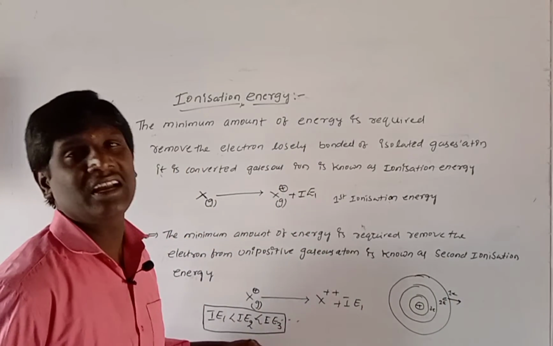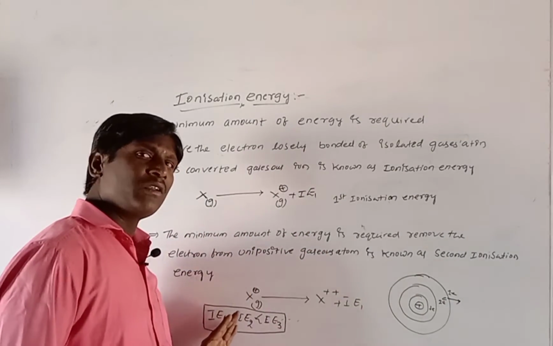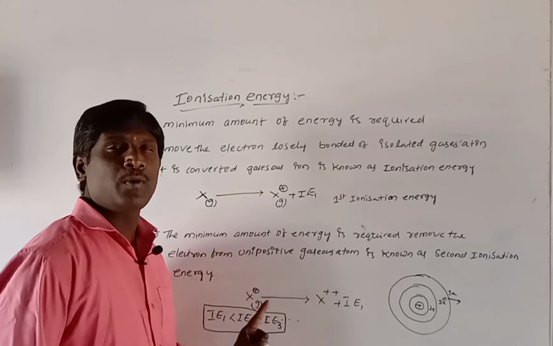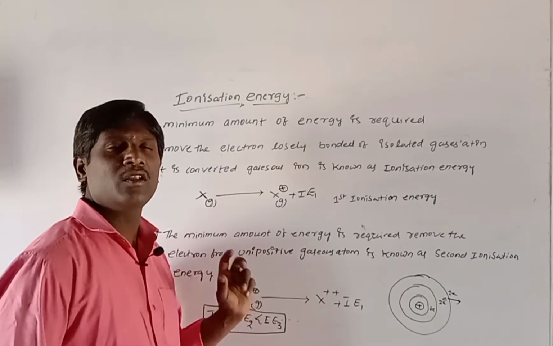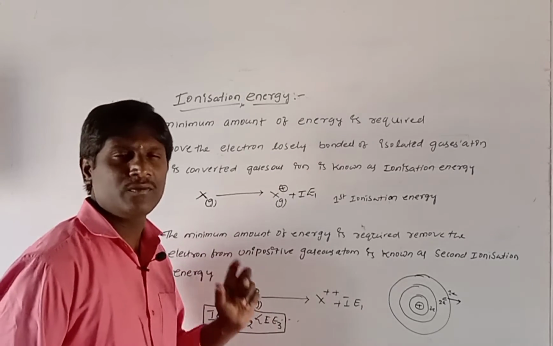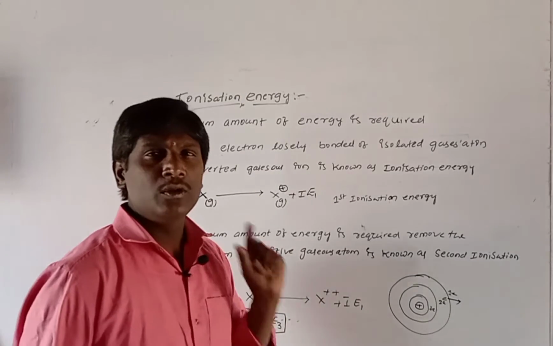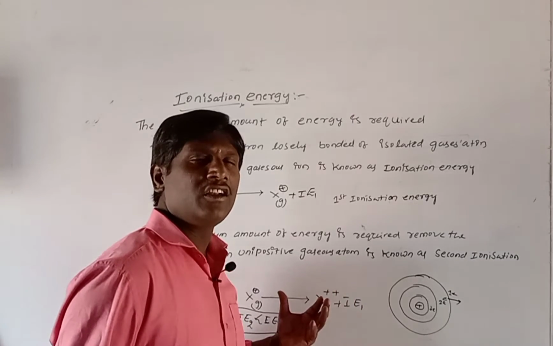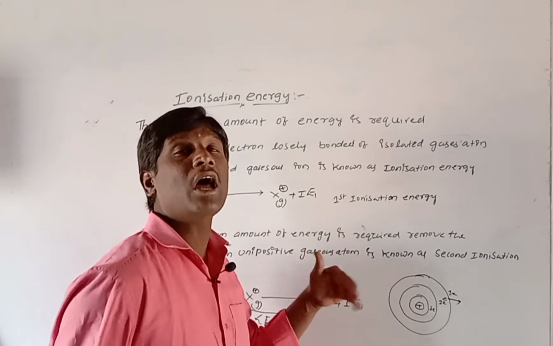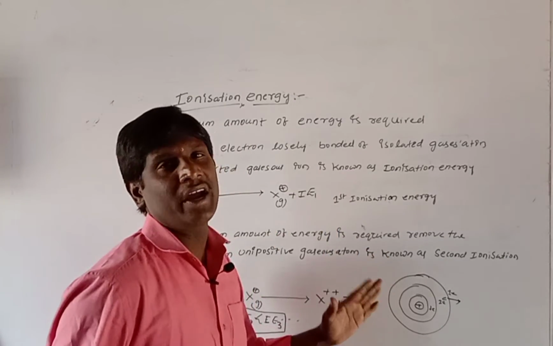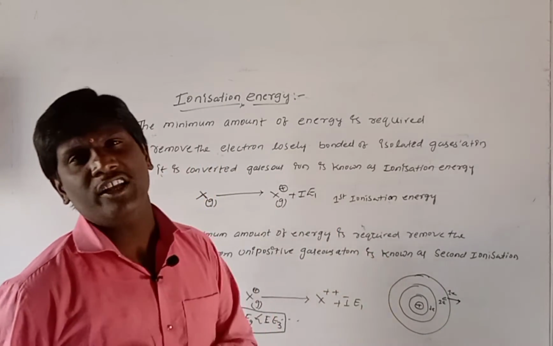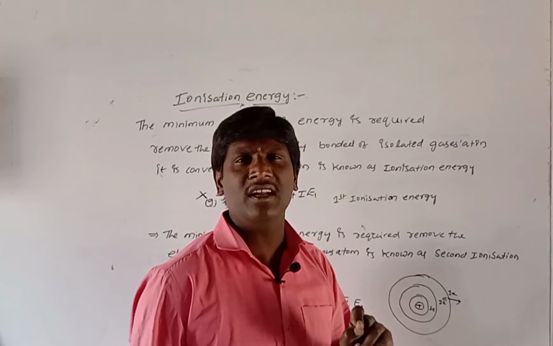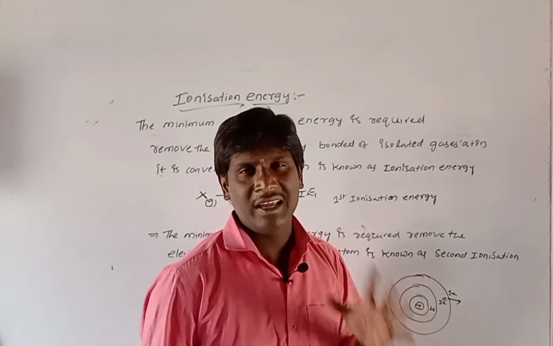It is called second ionization energy. Second ionization energy is greater than first ionization energy. Here the very important point: when the first electron is removed, less energy is required because nuclear force of attraction is less. As usual, the second electron is nearer to the nucleus, so more energy is required.